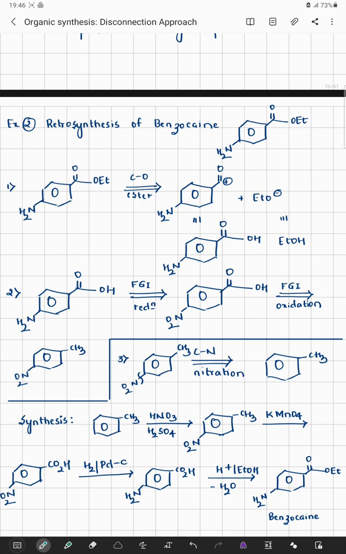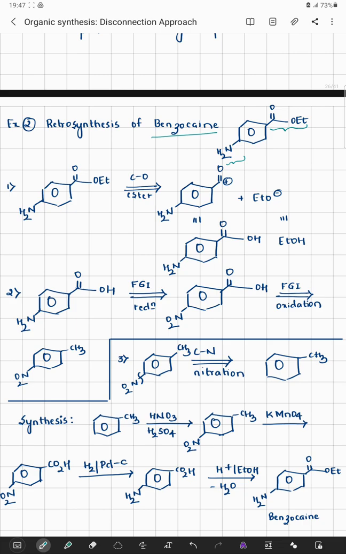Now this particular molecule is a very important molecule in terms of retrosynthetic analysis. Retrosynthesis of benzocaine. Now this particular structure, it is an ester. With respect to benzoic ester, at a para position there is a presence of NH2. A common name for this particular structure is benzocaine. Let us try to do the retrosynthesis of this benzocaine structure. This will be learnt under functional group interconversions.